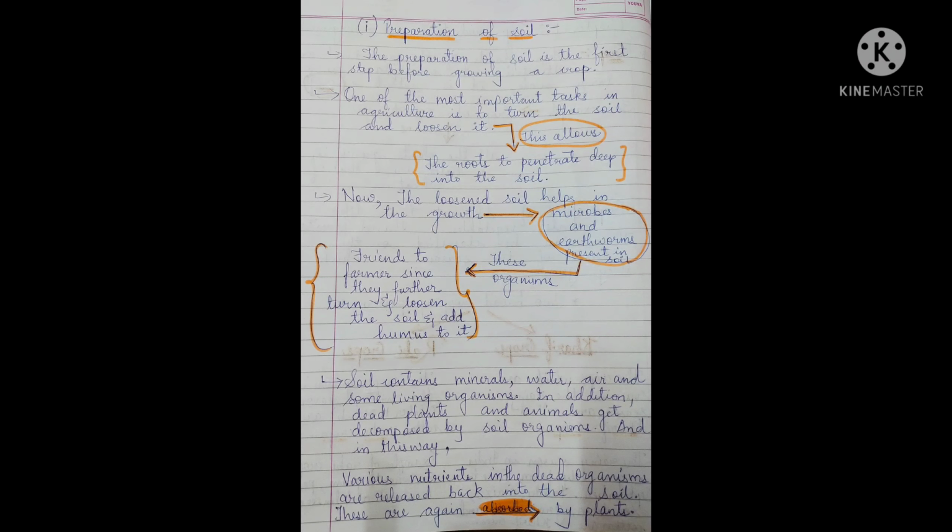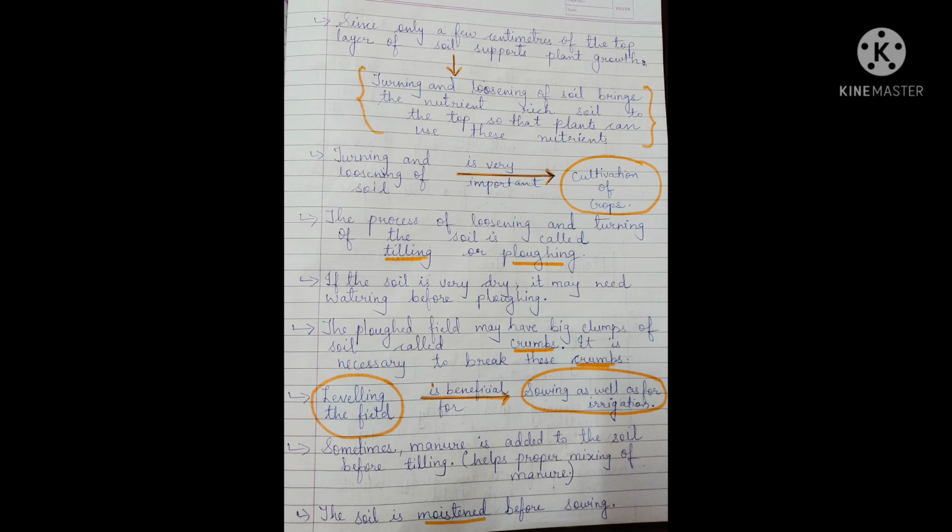So now we will talk about the top layer. Since only a few centimeters of the top layer of the soil supports plant growth, what will happen to the deep layers? So turning and loosening, what will happen? We are going to turn and loosen the soil, right? So turning and loosening of the soil brings the nutrient rich soil.